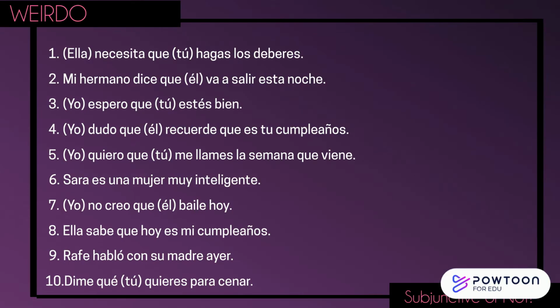Okay, what did you get? Number 1 is a subjunctive sentence. We have our word que, two subjects, and we are uncertain that the second person will actually do their homework. Number 2 is not subjunctive. It has the word que, but we are missing a second subject and it is just stating a fact.